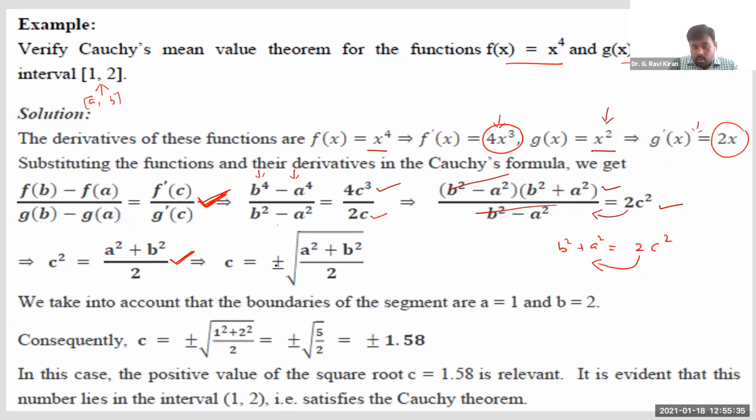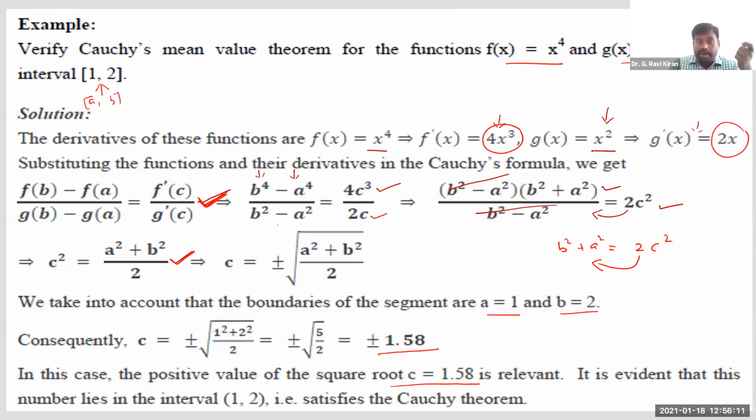And if you want c here, you can just take square root on both sides. So when you take square root, as you know, you will get plus or minus square root of a square plus b square by 2. Now if you substitute the values a is equal to 1 and b is equal to 2 and simplify, we get the values of c as plus or minus 1.58. Though we got two values here, we cannot take negative values because the interval is defined only between 1 and 2, right? So only the positive 1.58 is relevant here, because this 1.58 lies between 1 and 2.